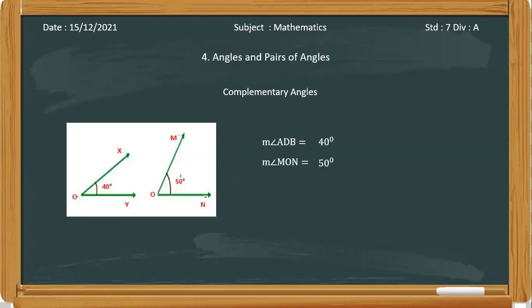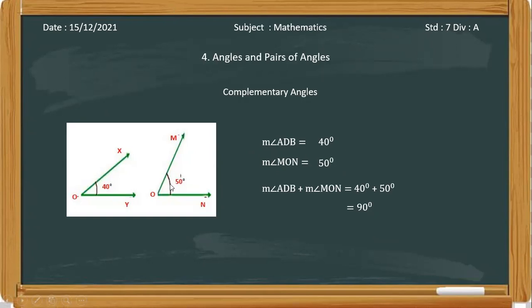So when we want to identify whether they are complementary or not, we just add the measures of the angles. I mistakenly wrote ADB; we will add just the measures of angles XOY and MON. Their measures are 40 plus 50, which is 90 degrees. So yes, we can say they are complementary angles.